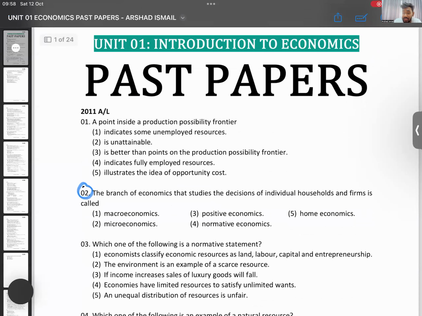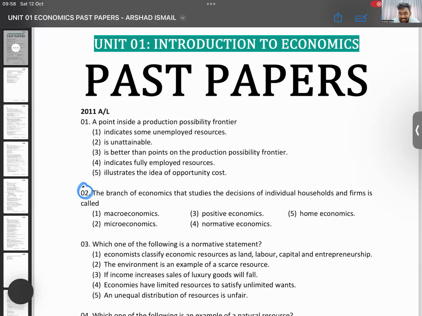2011 A-levels, question number 2. The branch of economics that studies the decisions of individual households and firms is called what? Macroeconomics, microeconomics, positive economics, normative economics, home economics. What is the branch that studies individuals, households, and firms? Most of you got it correct. There are some people who got it wrong. That's all right. This is called what?